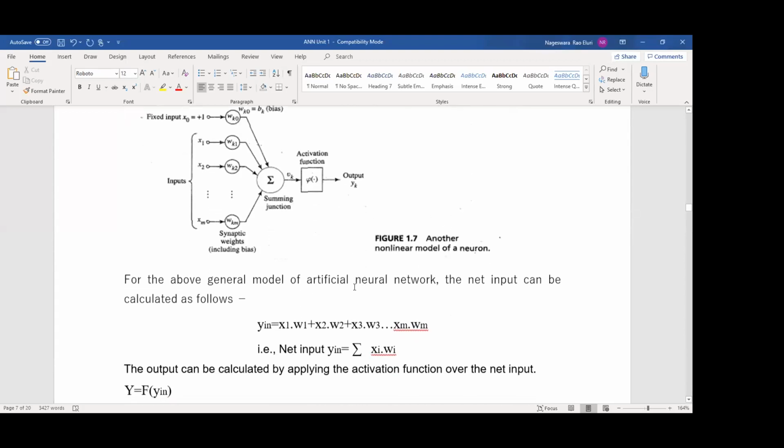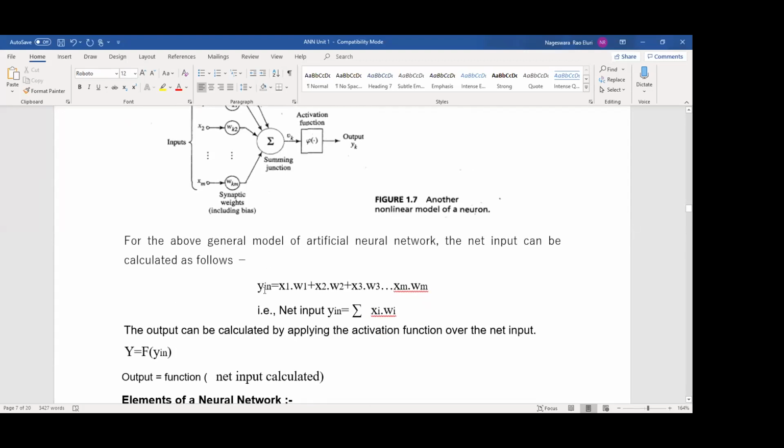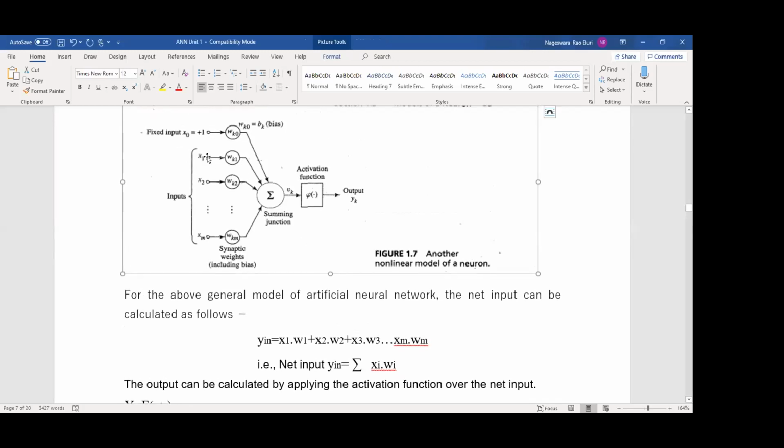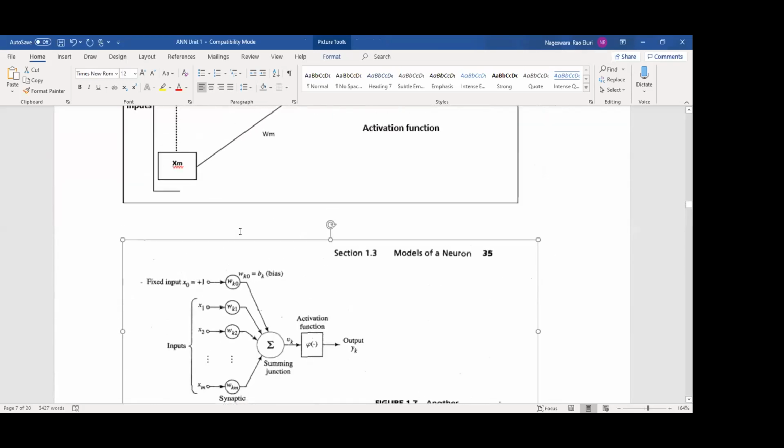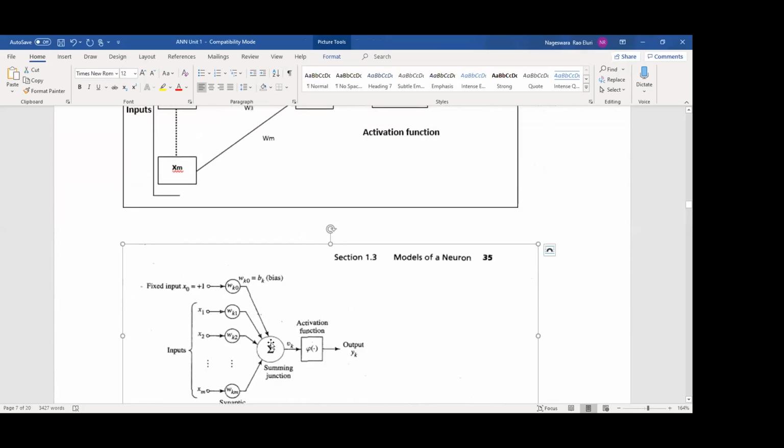Now how are we going to calculate the summation here? The summation y in, or we can say vk, equals x1 times wk1, x2 times wk2, up to xm times wkm. Like that you have to write. We can define vk as nothing but this summation.